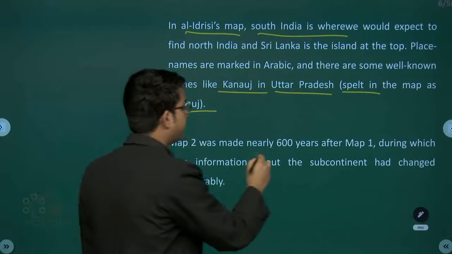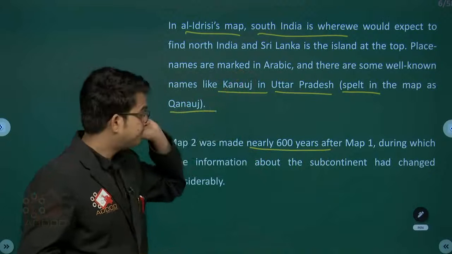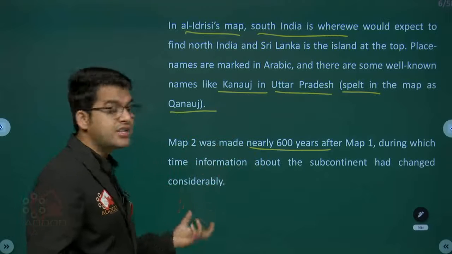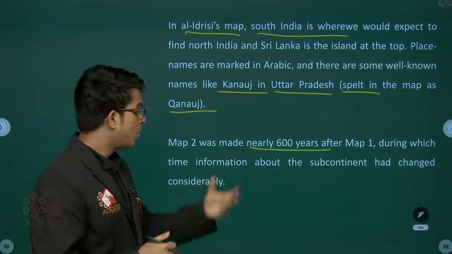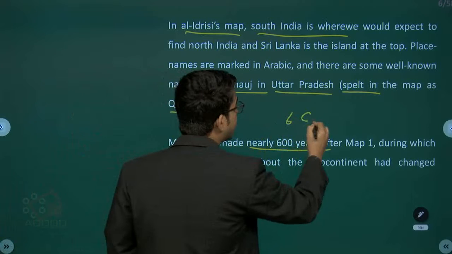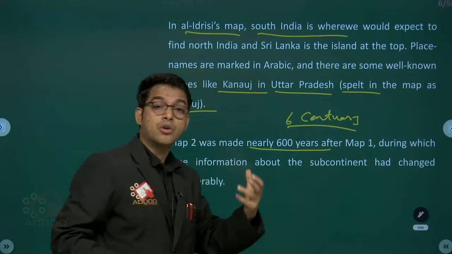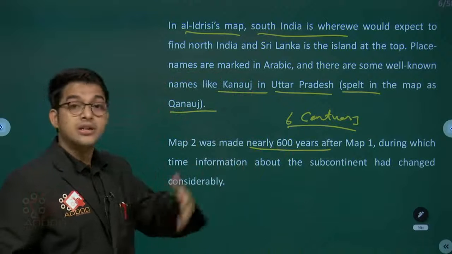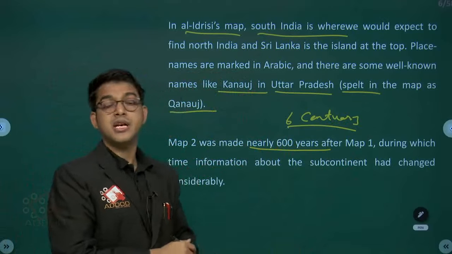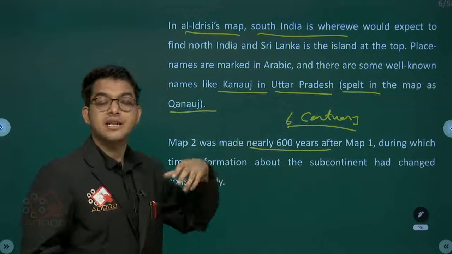Map 2 was made nearly 600 years after map 1, during which time information about the subcontinent had changed considerably. Obviously, 600 years means six centuries we are talking about, not 6 years. In that time the entire things totally change. Sometimes even in 2, 3, 4 decades, something changes.